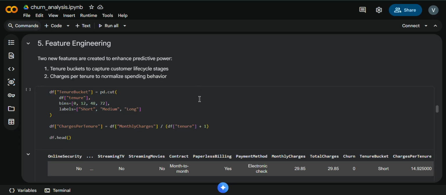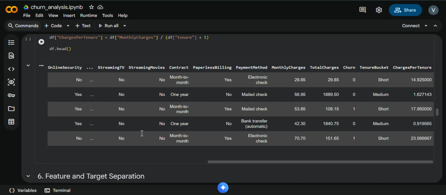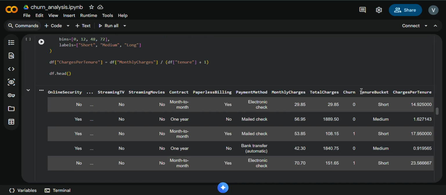Following the EDA, I implemented feature engineering. To enhance the dataset, I created a new feature called tenure bucket, which groups the customers into short, medium, and long. This helps capture customer loyalty patterns. I also created another feature called charges per tenure, which normalizes the monthly charges by customer tenure. These engineered features allow the models to capture customer behavior more efficiently. You can notice that these two columns have been added to the dataset.